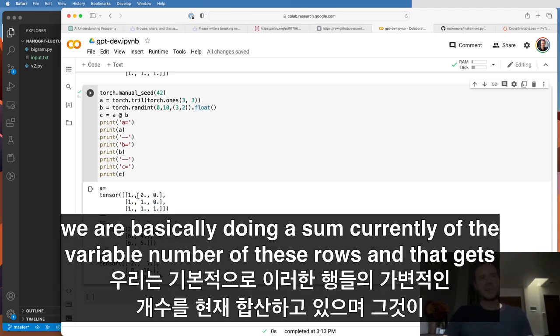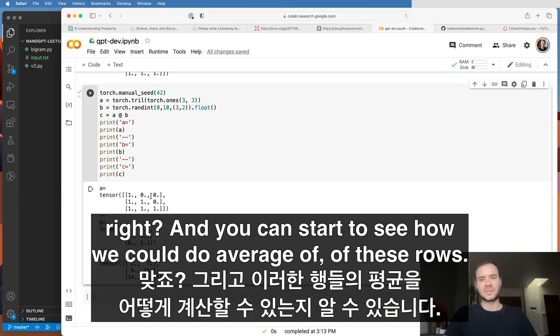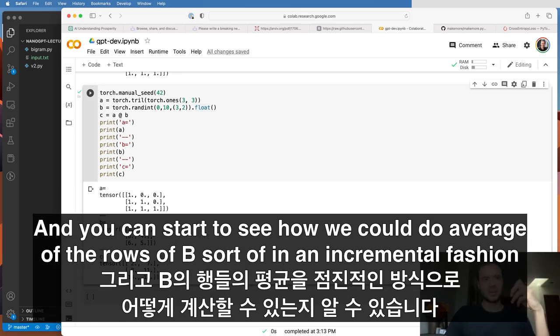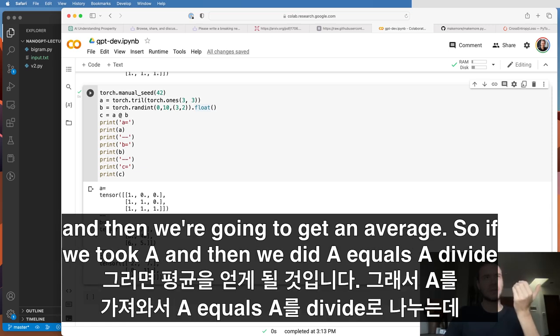And so basically, depending on how many ones and zeros we have here, we are doing a sum of a variable number of these rows, and that gets deposited into C. So currently we're doing sums because these are ones, but we can also do average, right? And you can start to see how we could do average of the rows of B in an incremental fashion. Because we can basically normalize these rows so that they sum to 1, and then we're going to get an average.